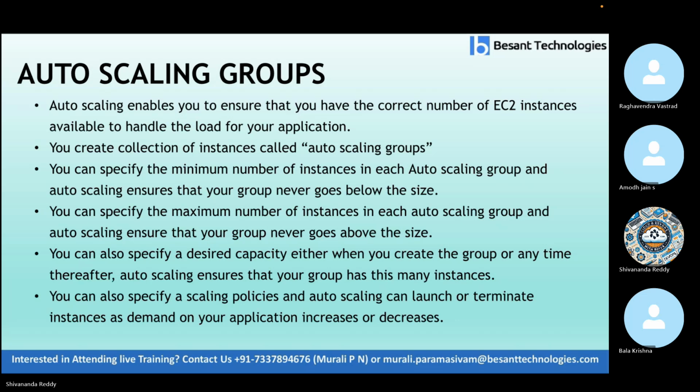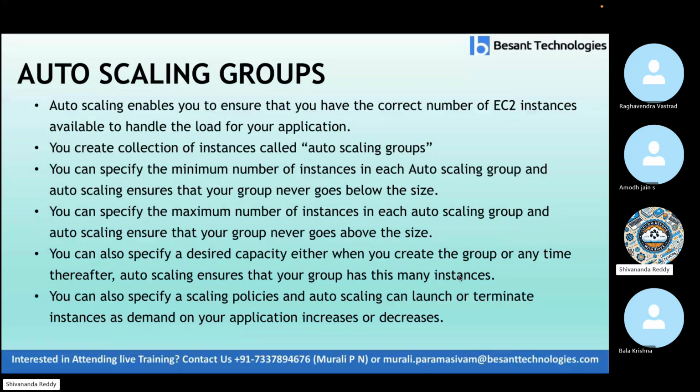Okay. You can also specify a desired capacity, nothing but the default capacity, so that you can create a group at any time. Thereafter auto scaling ensures that your group has this many instances by default.